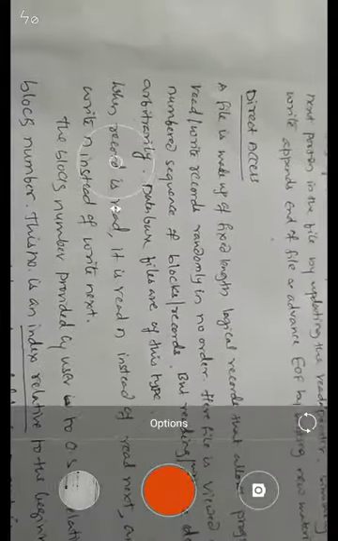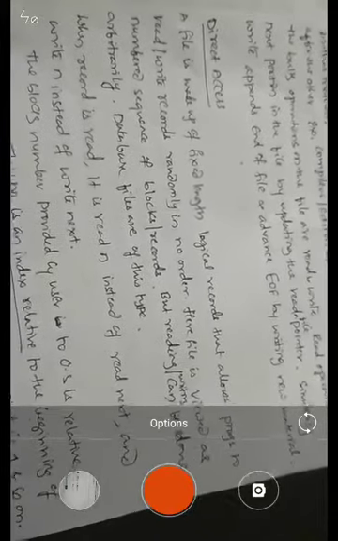Then comes the direct access method. A file is made up of fixed-length logical records that allow a program to read or write a record randomly, in no particular order. So here the file is viewed as a number of non-sequenced blocks of records that can be read and written directly. That is what we call arbitrary access. Database files are basically of this particular type.